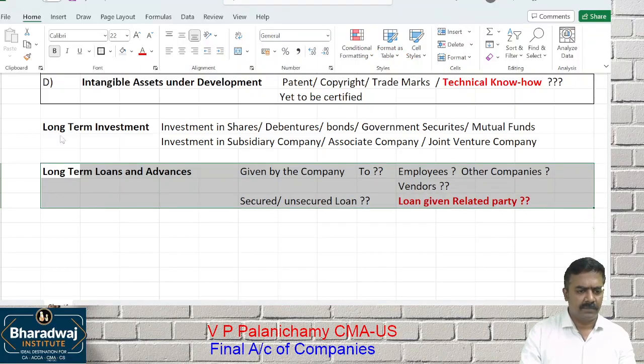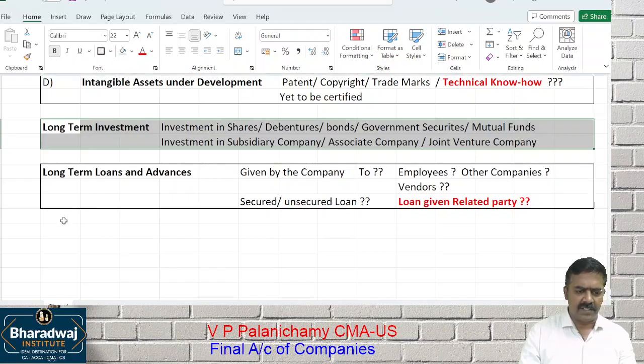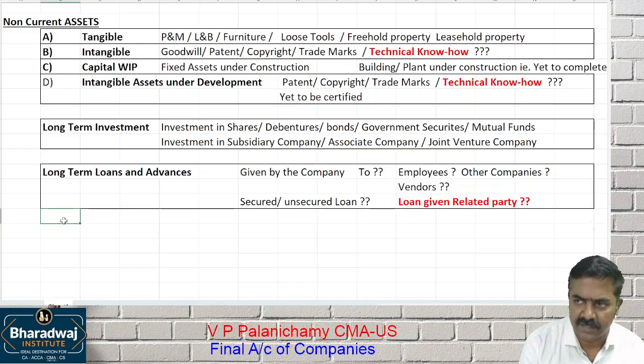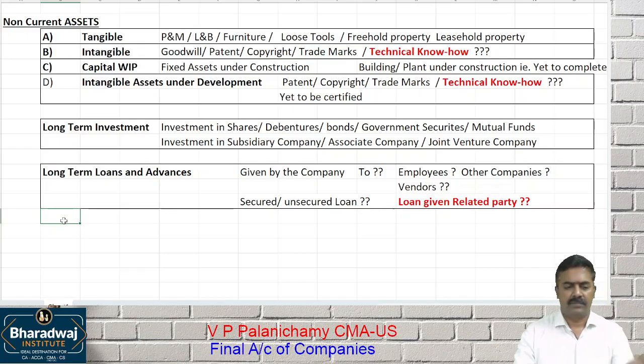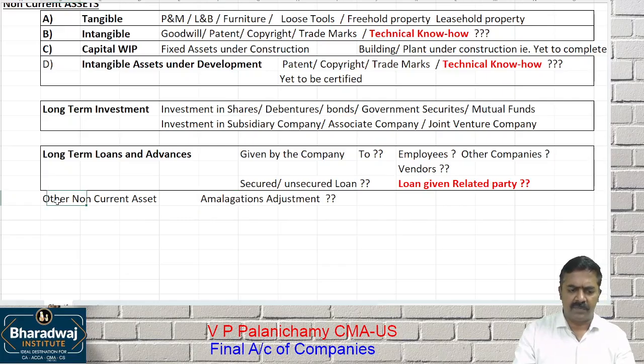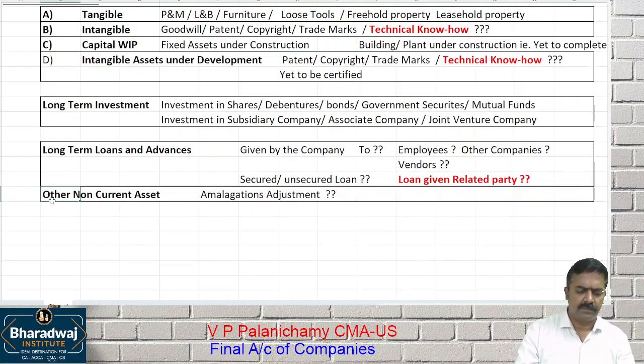What is the next one? Deferred tax assets. As I told you, we'll have a separate accounting standard. When to create deferred tax liability or asset, we'll discuss it later. What is the next one? Other non-current assets. Other non-current assets will include amalgamation adjustments. We learned about amalgamation adjustments, how to create them and when they are created, while learning the chapter called amalgamation.